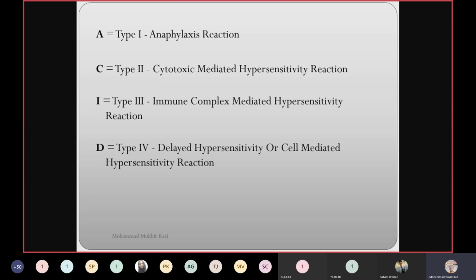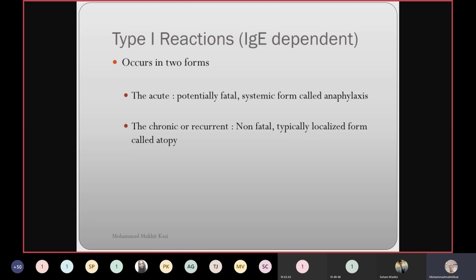So this is how you must remember by the term, one single term, that is ACID. Type 1, type 2, type 3, and type 4 hypersensitivity reaction. Now we will see in detail the mechanism of type 1 reaction. In bracket, it is written IgE dependent.